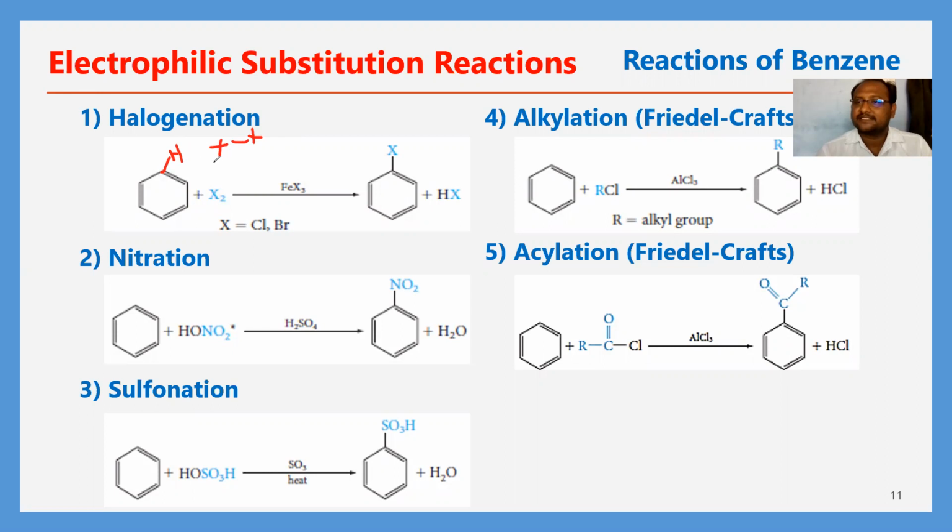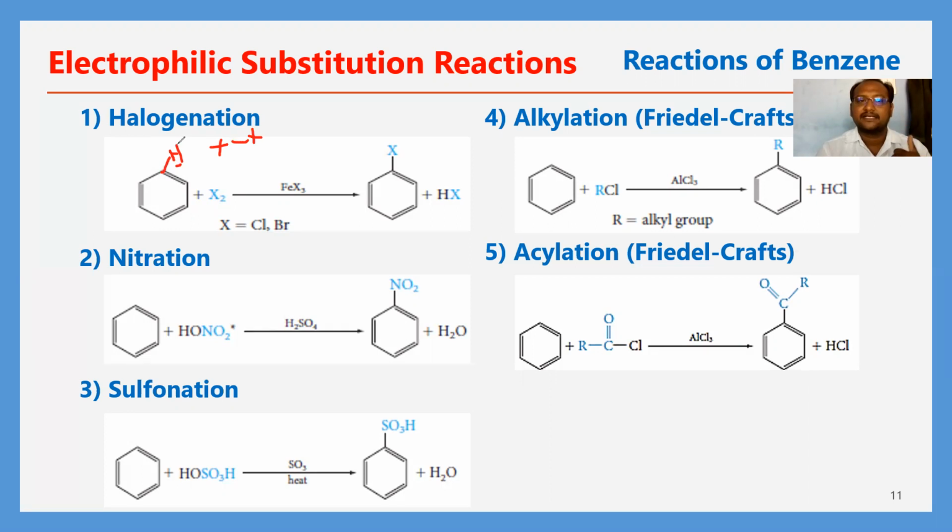So this is said to be an electrophilic substitution reaction. Compared to the carbon atom, the hydrogen atom's electronegativity is less, so it has a positive nature, that means electrophilic nature. An electrophile means an electron-seeking agent that requires electrons from others.